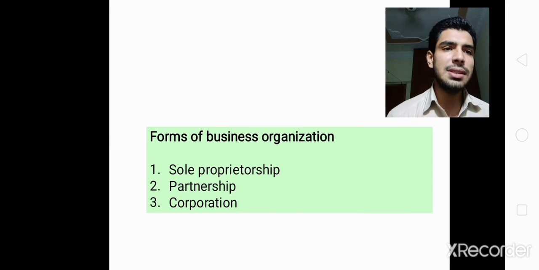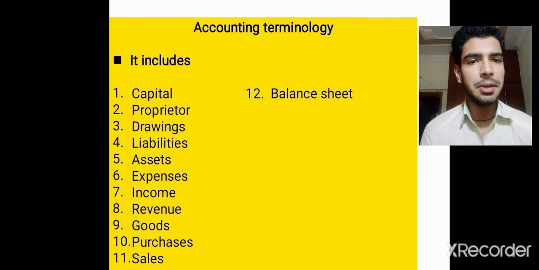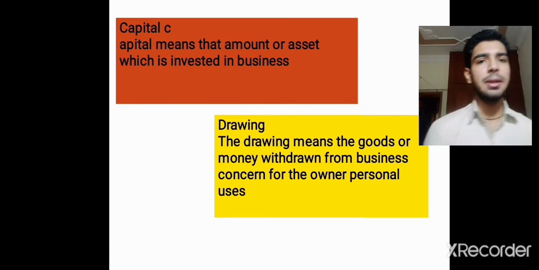Now let's move to the second question. The second question of my presentation is accounting terminology. It includes capital, proprietor, drawing, liabilities, assets, expenses, income, revenue, goods, purchases, sales, balance sheet. So let's discuss all of these in a little detail.